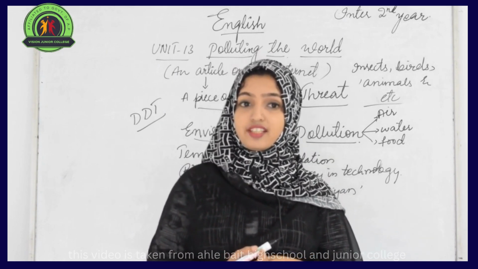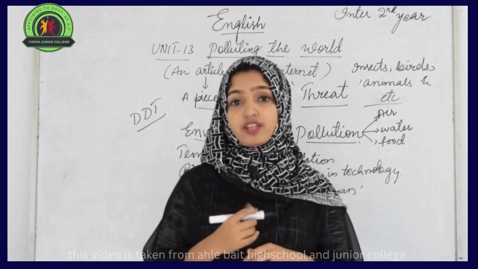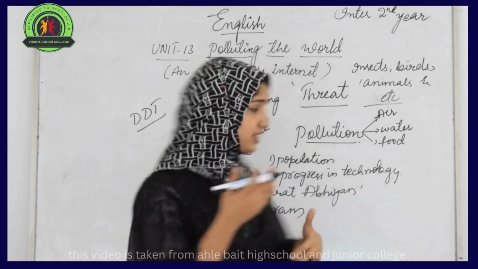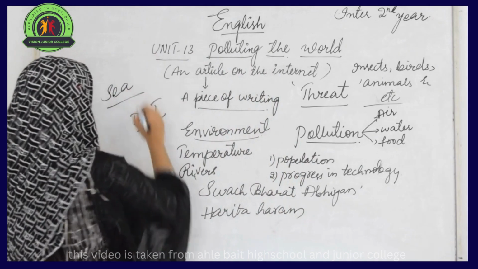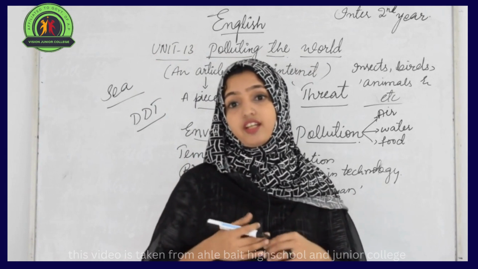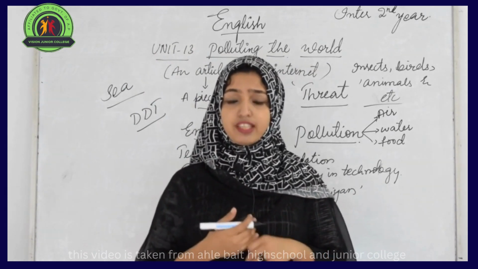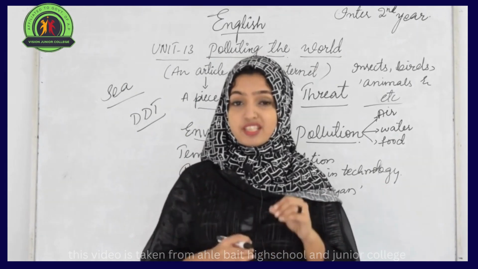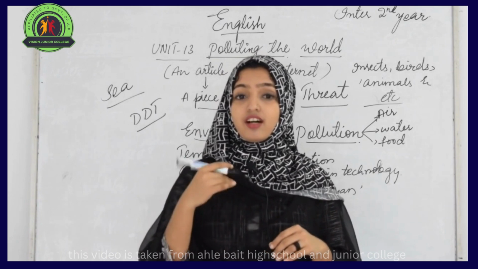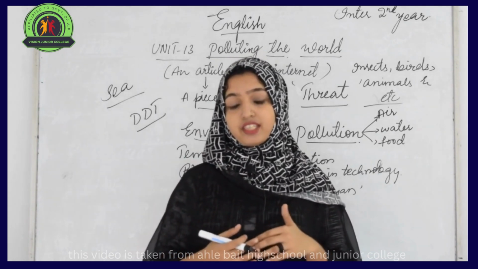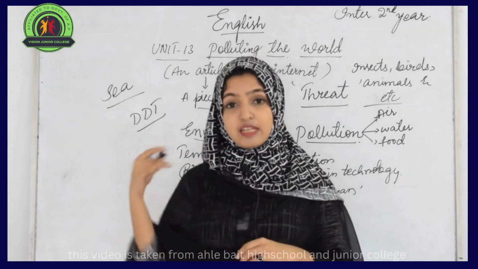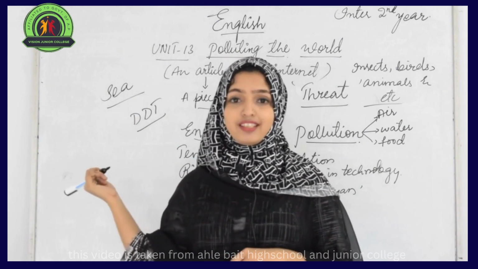So here what the writer is adding, the sea has become a cheap dumping ground for all kinds of waste products, right? We human beings are using the sea. What is the sea? A water body. We are using the seas as a cheap dumping ground, that is not expensive, for all kinds of waste products. For example, industries nowadays are specially made near the water areas so that they can throw their waste materials at a very cheap price, without any expenses. They will throw their waste materials inside the sea, and ultimately they are polluting the water inside the sea.